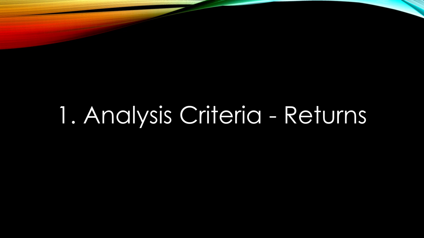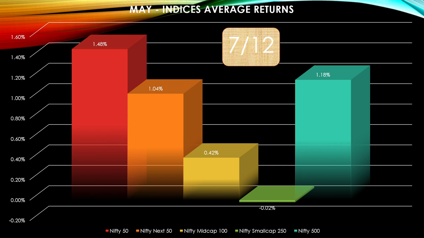So the first analysis criteria that I used is the returns. Have a look at this graph. This graph shows the returns of top 5 broader indices of Indian share market for the month of May. The red bar shows the Nifty 50 with returns of 1.48%. This is the average returns in the month of May over the last 10 years for Nifty 50. This orange bar shows the returns for Nifty Next 50, which is 1.04%.